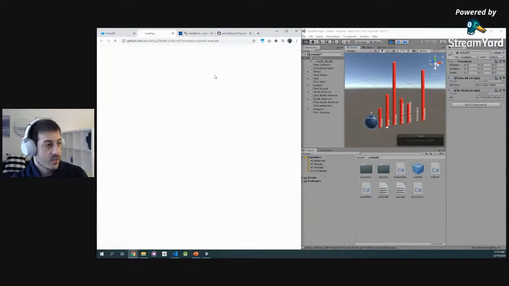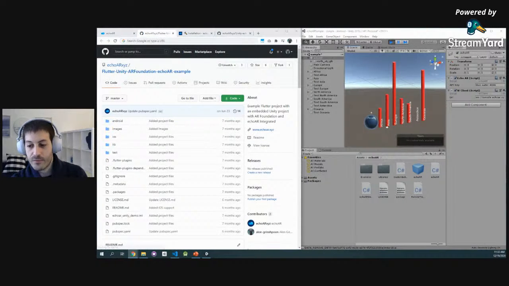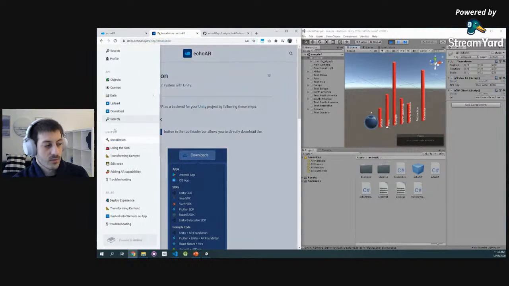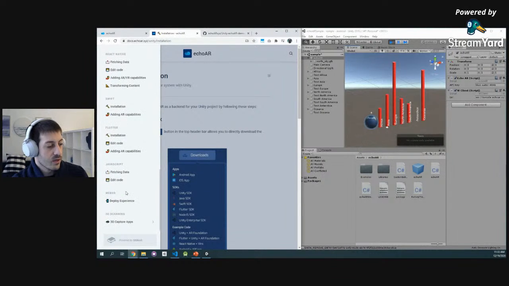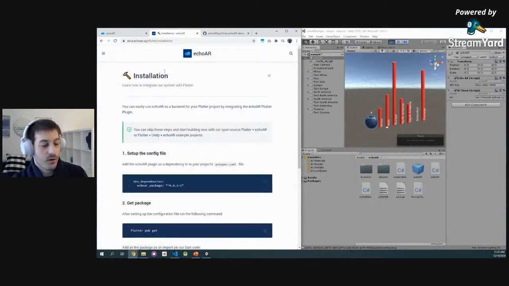As I mentioned, there's a completely open source example of Flutter plus Echo AR already integrated with Unity, with everything. Here's the link again in the chat. But again, just reference our documentation. If you have any questions about Flutter specifically, there you go. There's a section on Flutter. You can look at that, go through and read through the documentation.